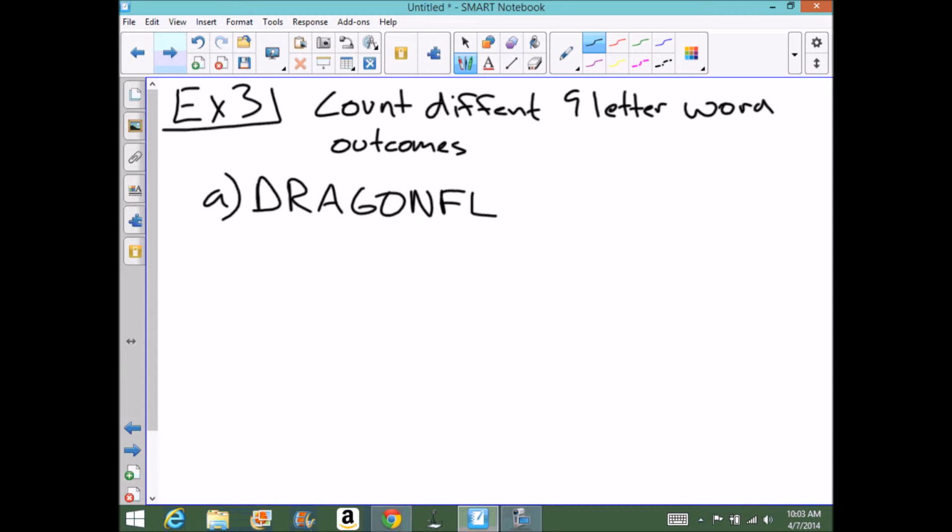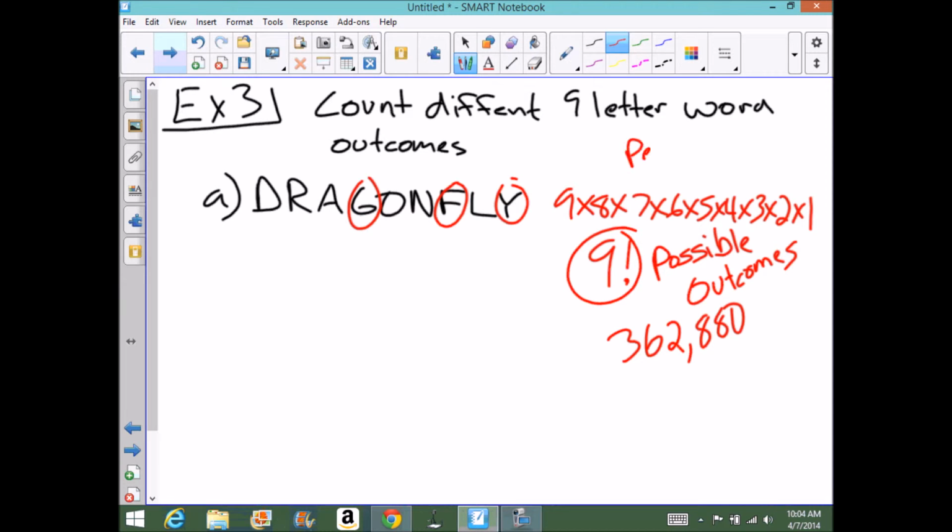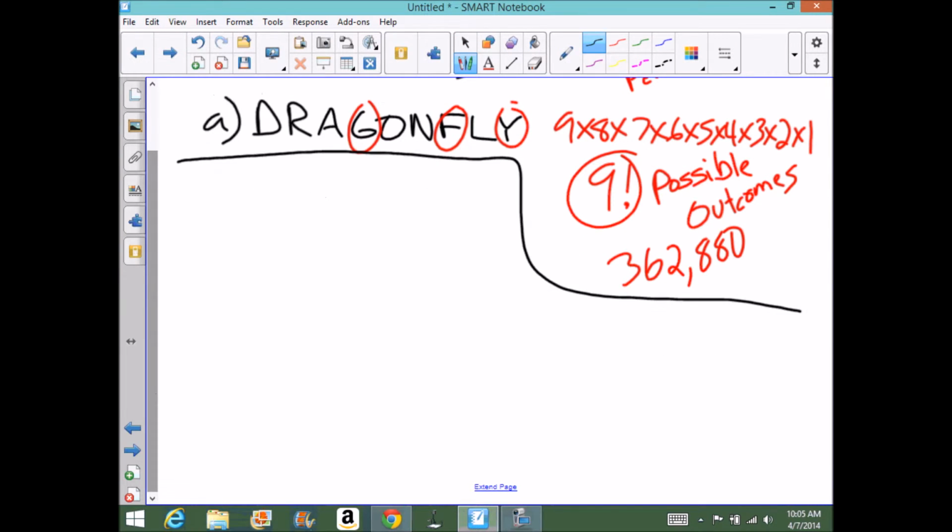So in other words, if I have the word dragonfly, how many different arrangements of the letters of dragonfly can I rearrange and create words? And we'll ignore whether or not they're real words or in the dictionary. So on the first attempt I have 9 possibilities, then I choose 1, that leaves me with 8, then I choose another, that leaves me with 7, so we have 9 times 8 times 7 times 6 all the way down, which is 9 factorial, and that gives me 362,880 possible outcomes.